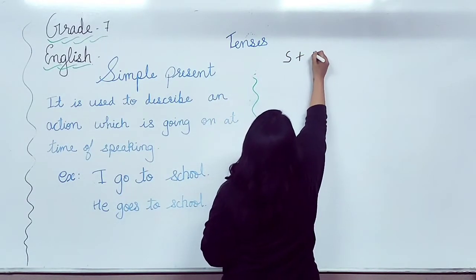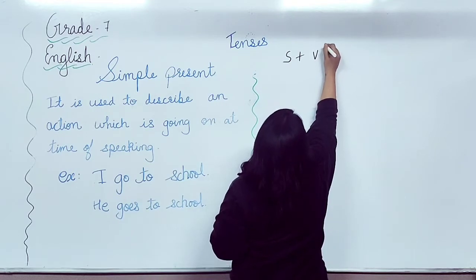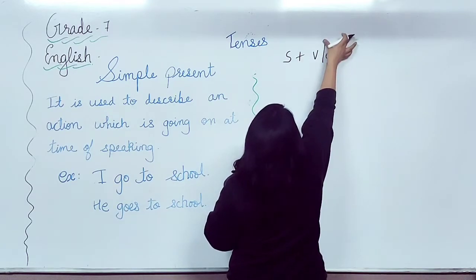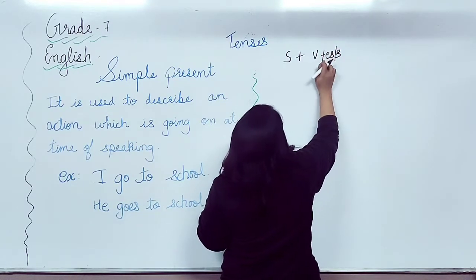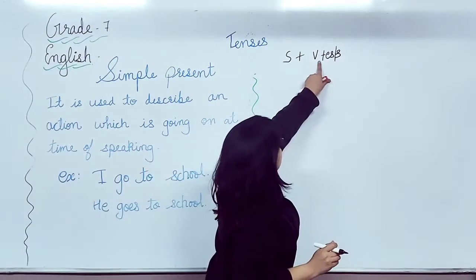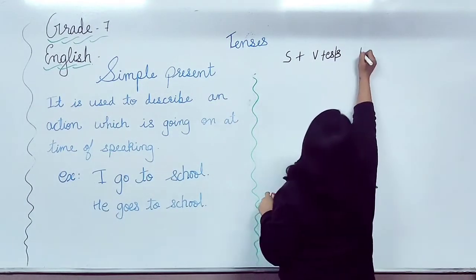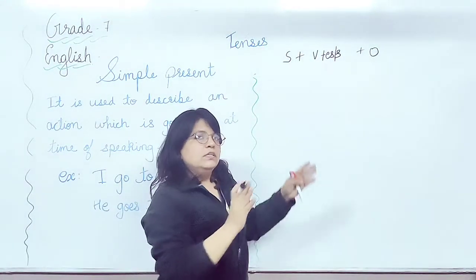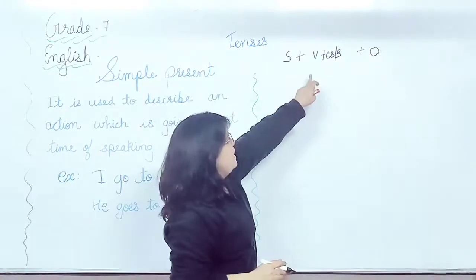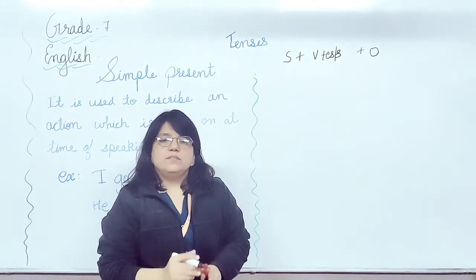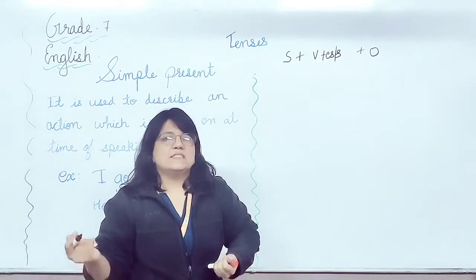Subject plus verb plus es or s. Means subject plus verb es or s. Means अगर it totally depends upon the subject, whether we have to add es or s to the verb or whether we have to take the verb as it is.